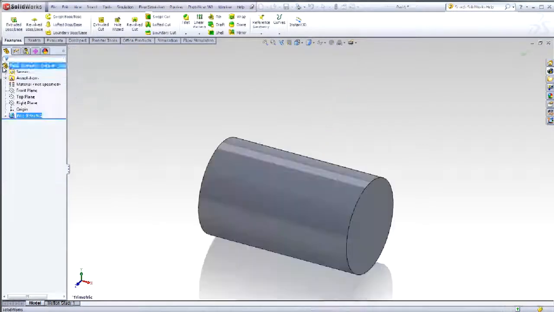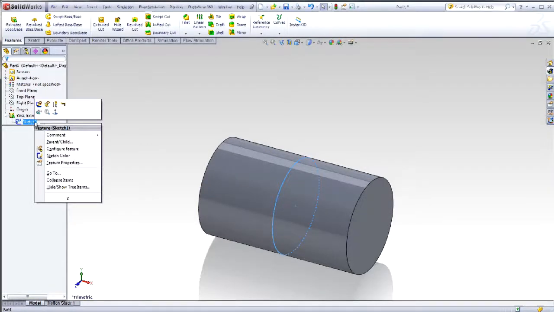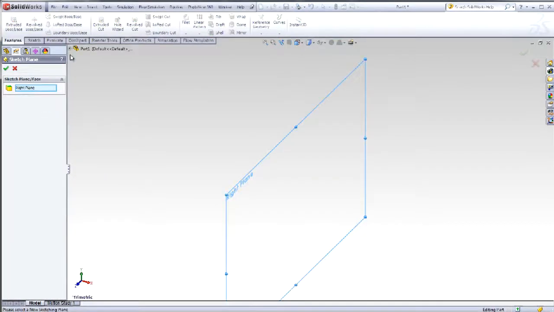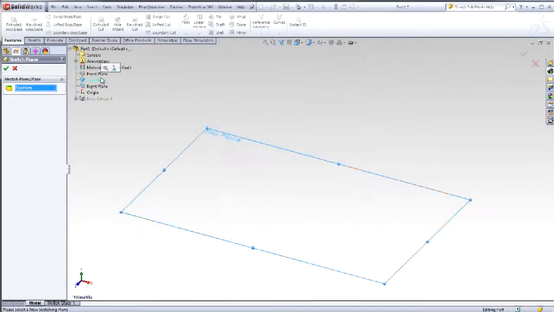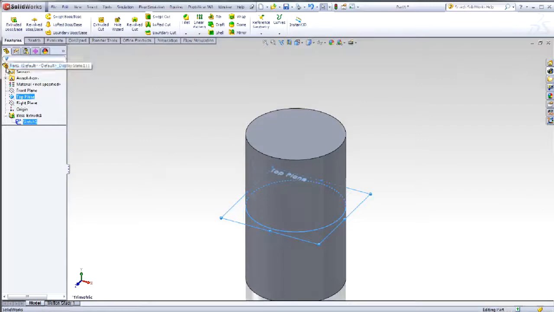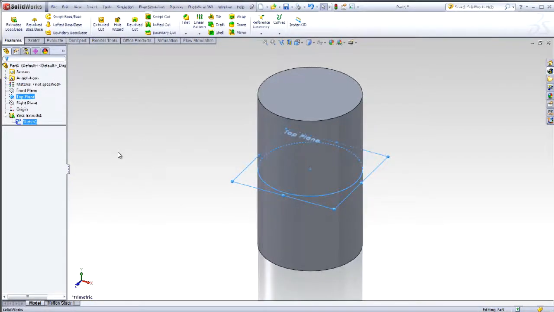A student can certainly recognize a cylinder on the right plane, but understanding multiple planes is important. Right-click on the sketch, select Edit Sketch Plane. Now select the top plane. Click OK. The top plane is now your sketch plane, and the circle has moved to the top plane and extruded in 2 directions, symmetrical about the top plane.